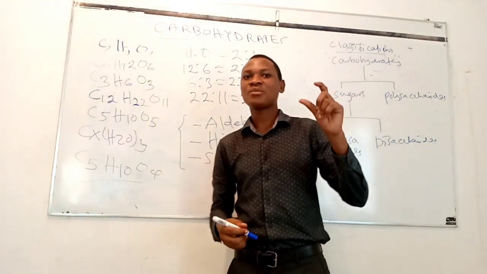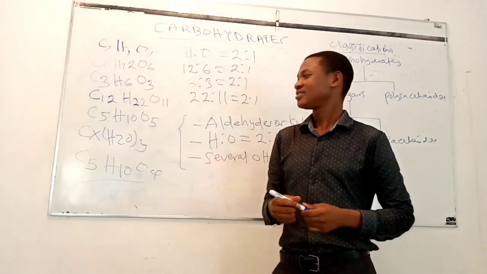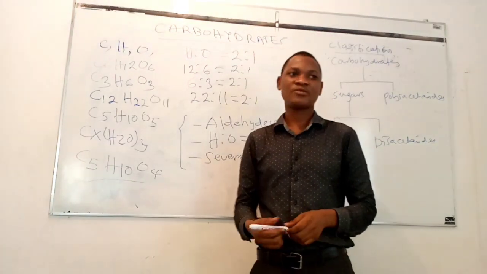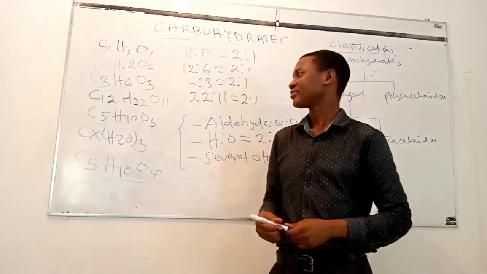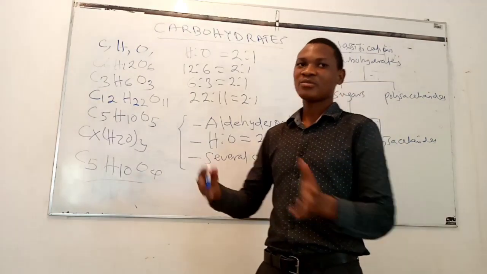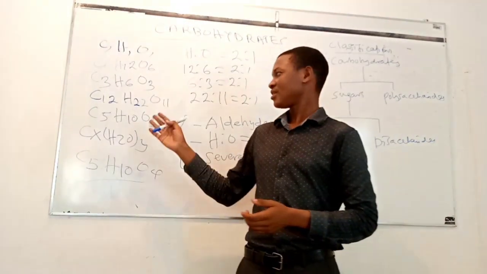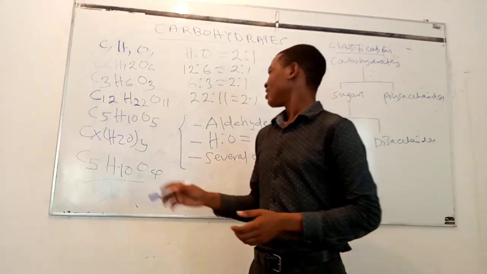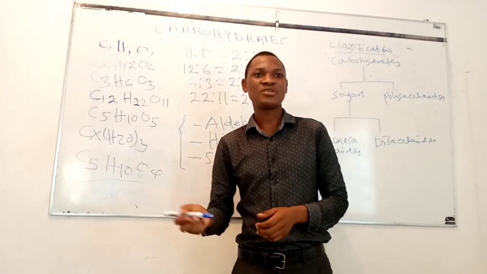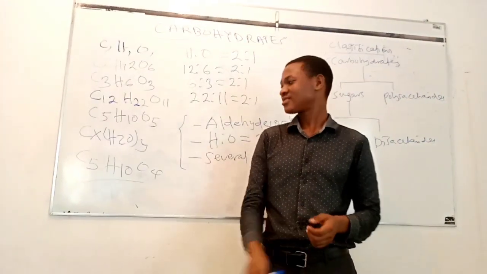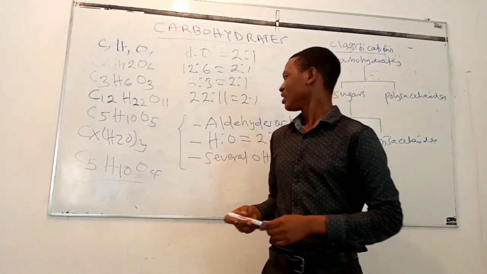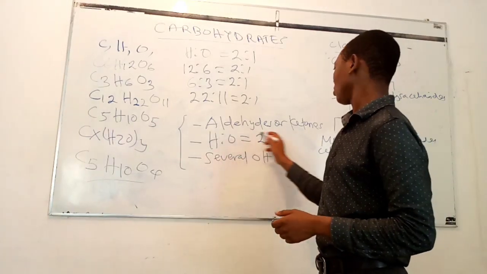So we say the term carbohydrate is not an exact term, but it is a convenient term because not all carbohydrates obey this general formula or the ratio between hydrogen and oxygen. There are so many basic properties of carbohydrates which distinguish them from other classes of organic compounds. The 3 basic properties are: the ratio between hydrogen and oxygen atoms is 2:1 in all carbohydrates except a few, such as deoxyribose.